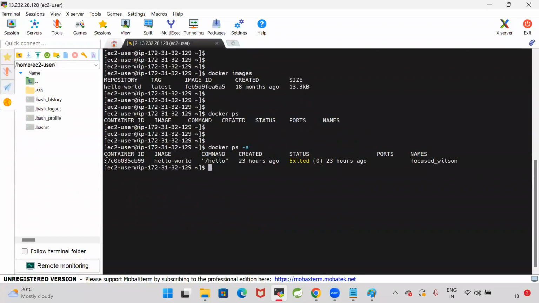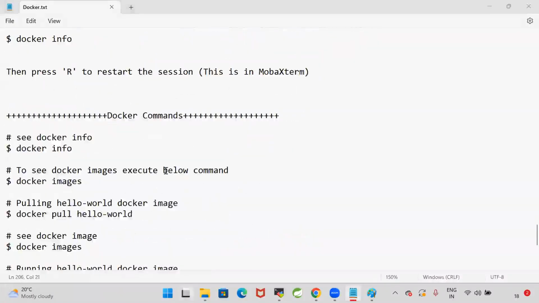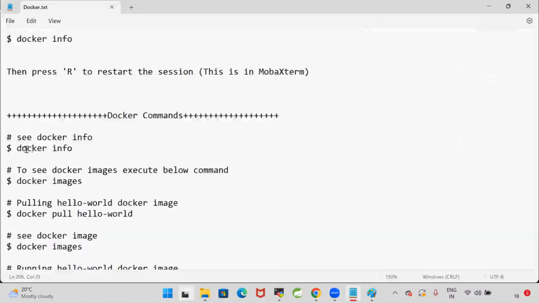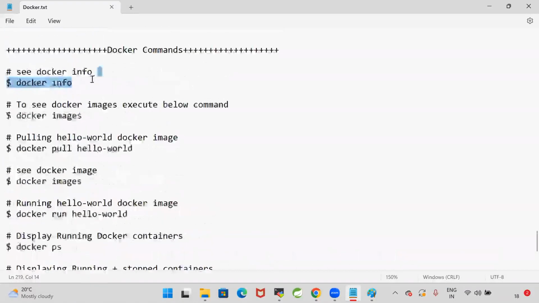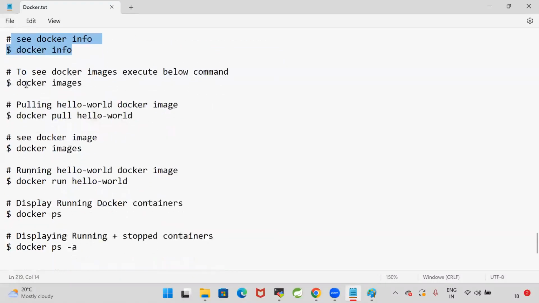So this was the container we created yesterday. I created that container, it executed and it stopped. Perfect. Now we have seen the Docker commands: docker info to see the Docker information, whether the Docker daemon is running or not. We can check the status by using the info command. To see the Docker images, we will use the docker images command.